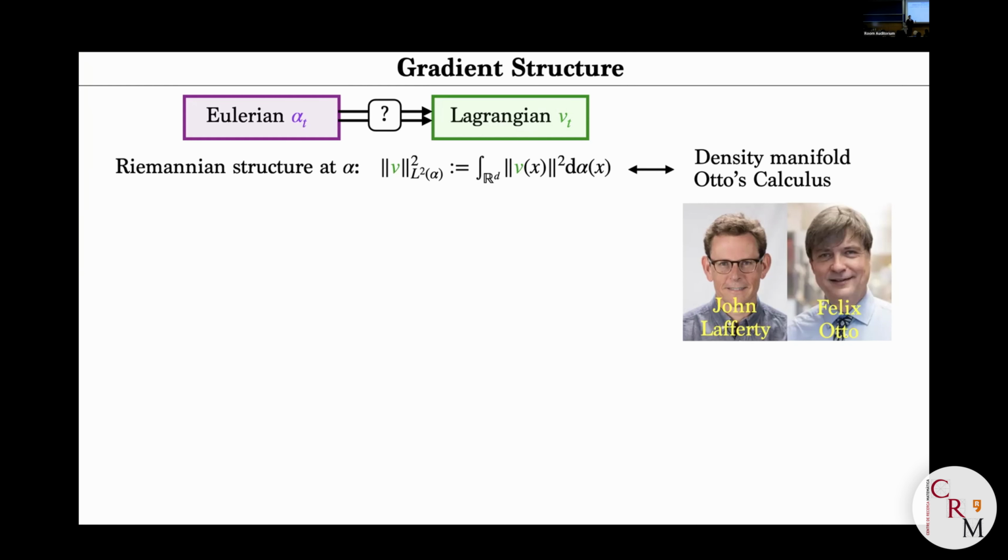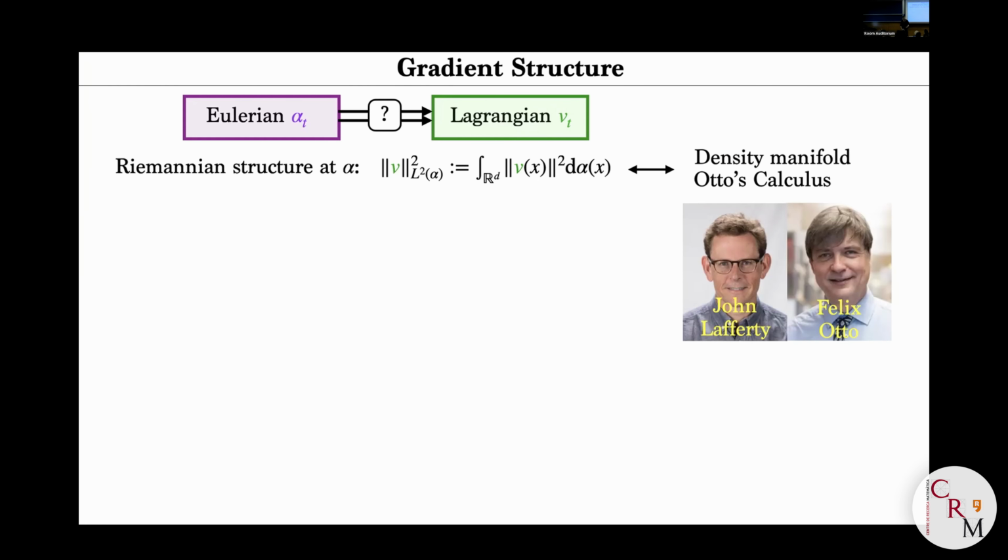But the other way around is not a many-to-one mapping. If you observe an Eulerian representation, there are many compatible vector fields V, simply because the divergence has a huge kernel. For instance, if you observe an isotropic Gaussian that doesn't move, well, you can say V is 0, it doesn't move.